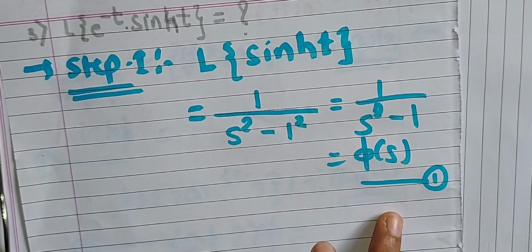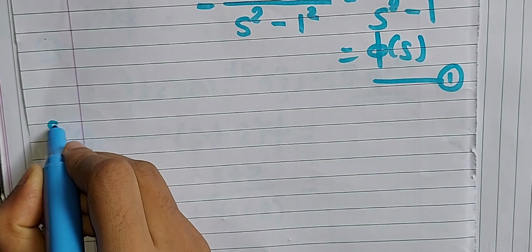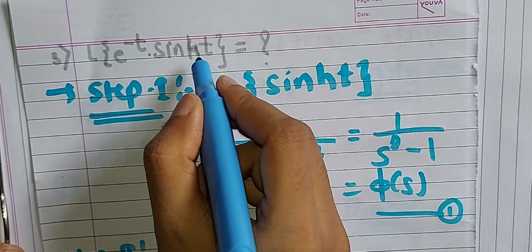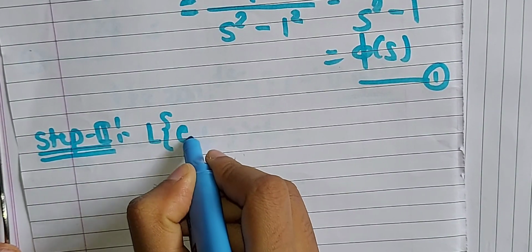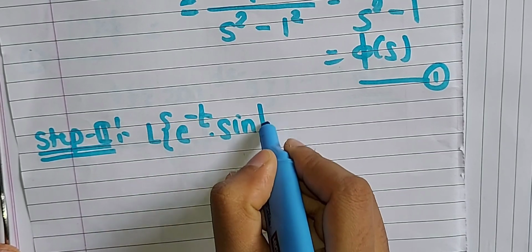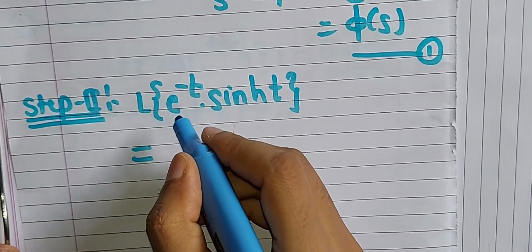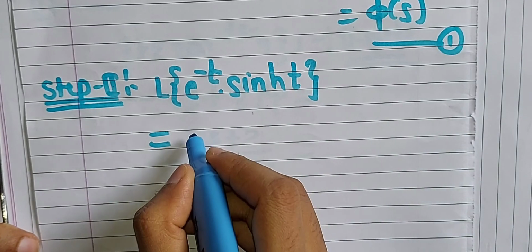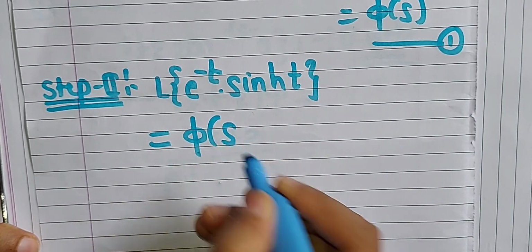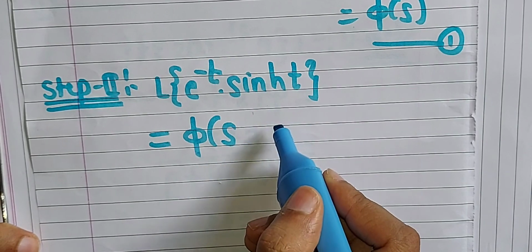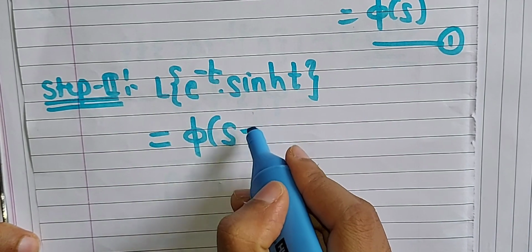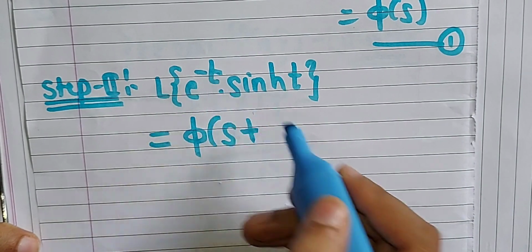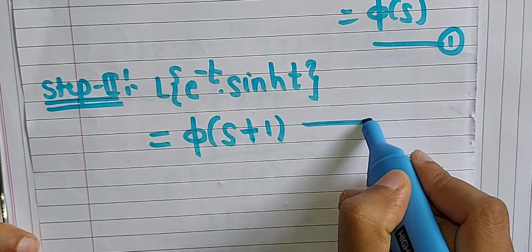So we have obtained step number 1. Now for step number 2, just consider the question as it is, that is the Laplace transformation of e raised to minus t into sine hyperbolic t. Here we have e raised to something into f of t, and with the help of the first shifting theorem we can write this Laplace transformation as phi, with s changed. Only the second term changes: if we have a minus term, directly write its opposite sign, that is a plus sign. Similarly, here the coefficient of t is 1, so write this 1 as it is. Denote this as equation number 2.